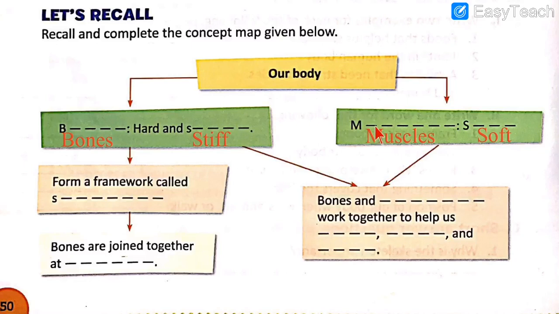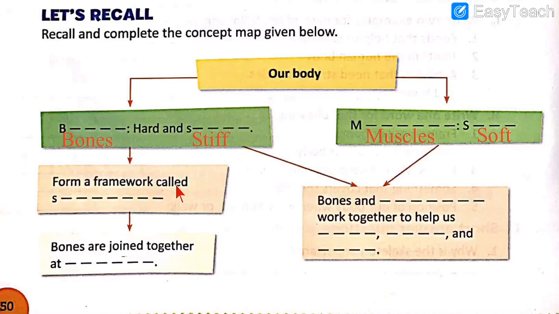You cannot bend it easily. Next we have starting with M. That is M-U-S-C-L-E-S. Muscles. That is how you will fill in this blank. Muscles are S-O-F-T. Soft. Bones are hard and stiff while muscles are soft. Then next thing. Bones are hard and stiff.